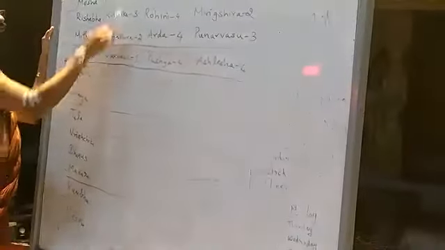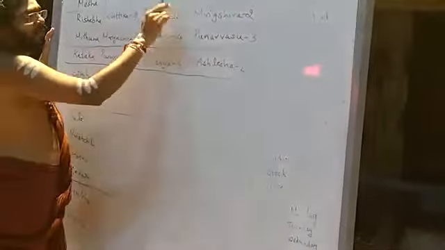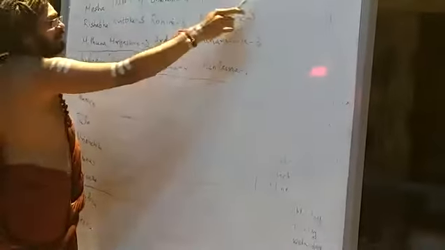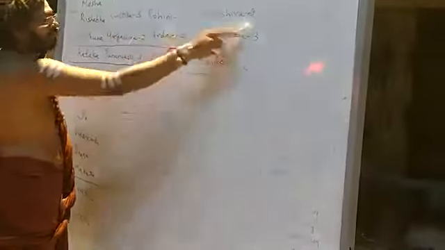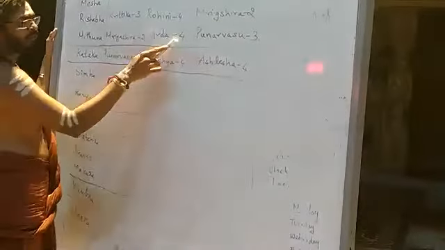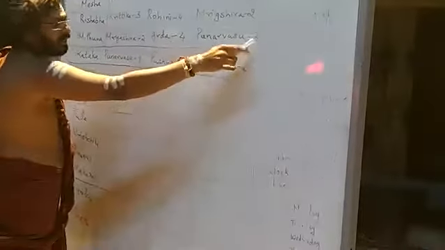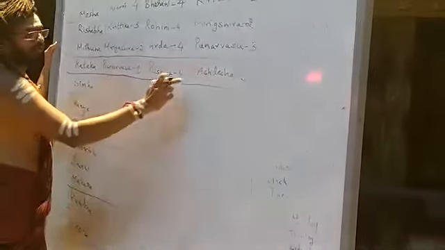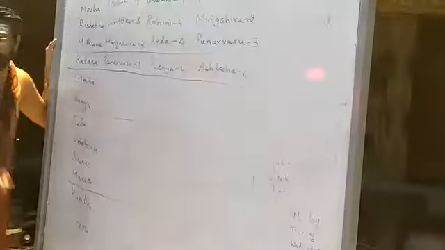Ashlesha 4. Right? 9. So 4 plus 4, 8, plus 1, 9. 3 plus 4, 7, plus 2, 9. 2 plus 4, 6, 6 plus 3, 9. 1 plus 4, 5, 5 plus 4, 9.